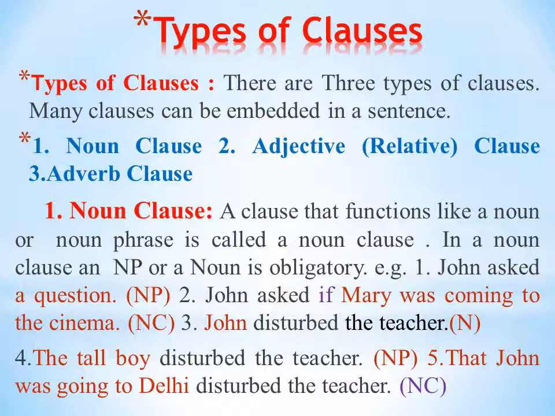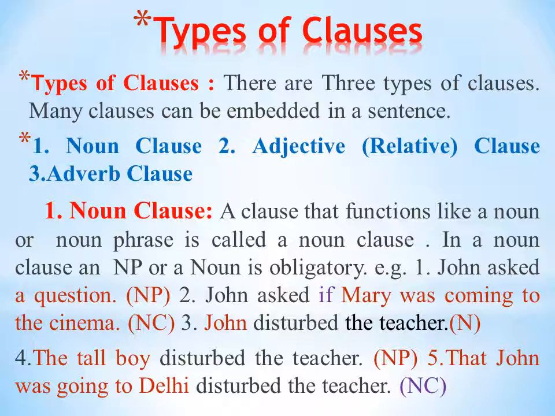Third example, John disturbed the teacher. John is a noun. John disturbed the teacher. This may be a noun clause. In a noun clause, a single noun is there. In a noun clause, a noun phrase is there.